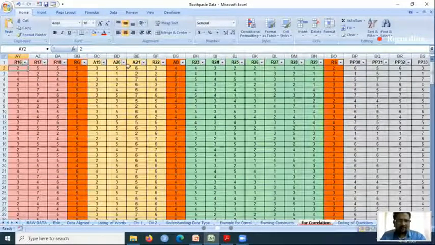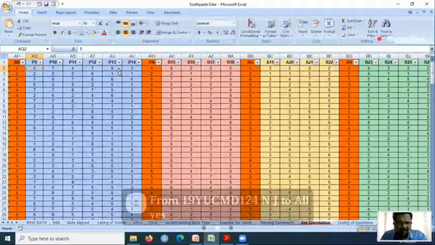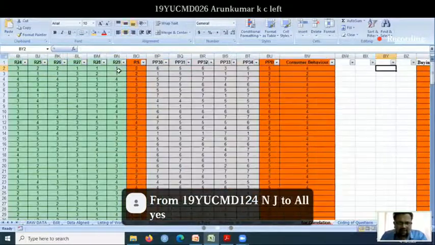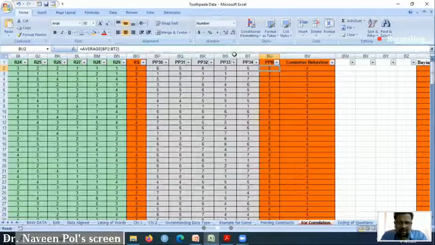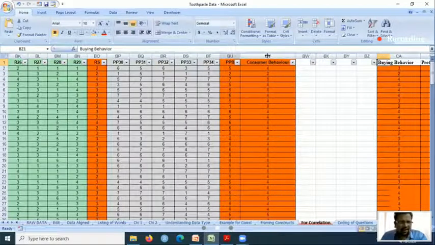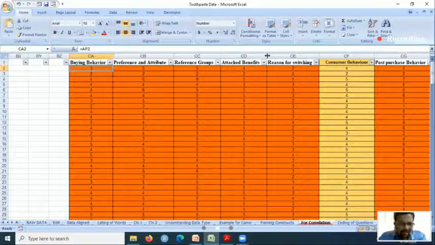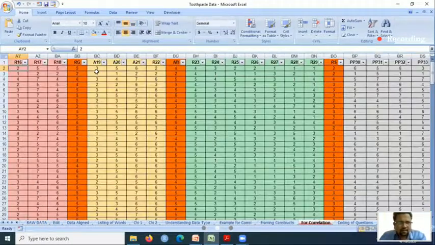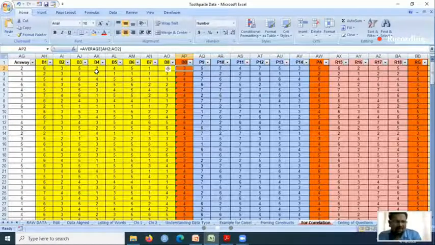Okay. So basically, I have taken the average of everything. For example, this PARC and the same thing, these constructs, this metric data. I have pasted it here. For an understanding, your buying behavior here is equal to AP2. So where is my AP2? You can see EP2. It is the same thing. I have put is equal to, and I have given this cell address, AP2. So that is the same thing which is reflecting there.